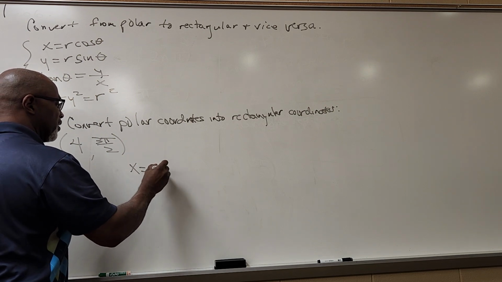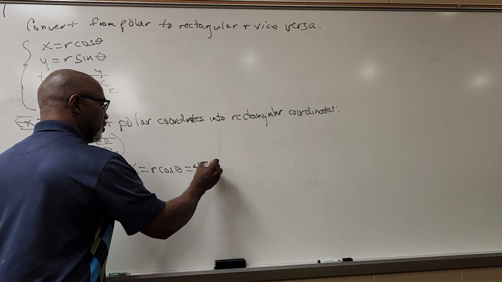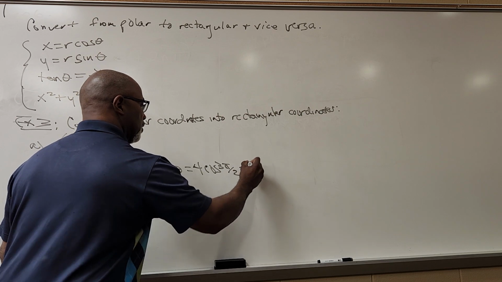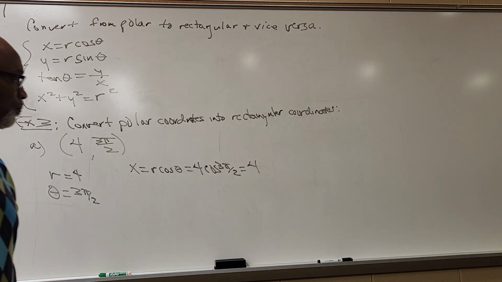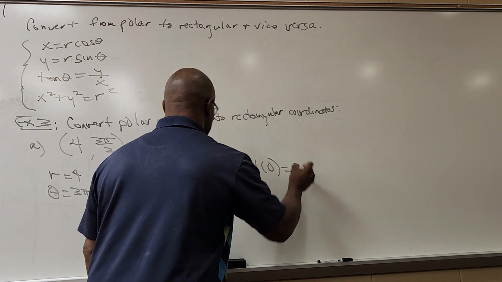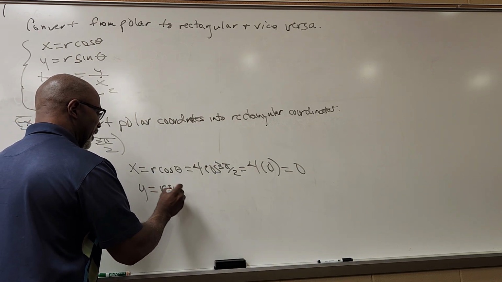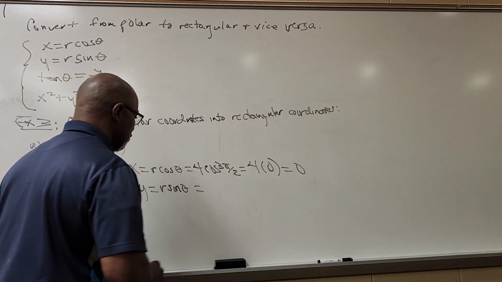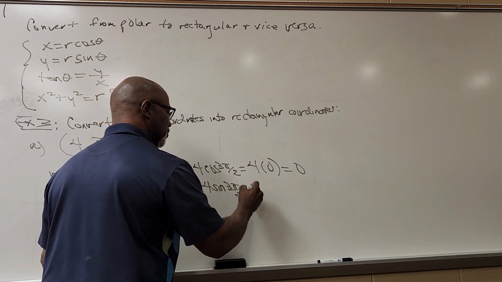So x would be r cosine theta. In this case, r is 4 and theta is 3 pi over 2. So that's 4 times the cosine of 3 pi over 2. You can either use your calculator or look at the unit circle. At 3 pi over 2, the cosine is 0. So x is 0. The y-coordinate is r sine theta, so 4 sine 3 pi over 2.